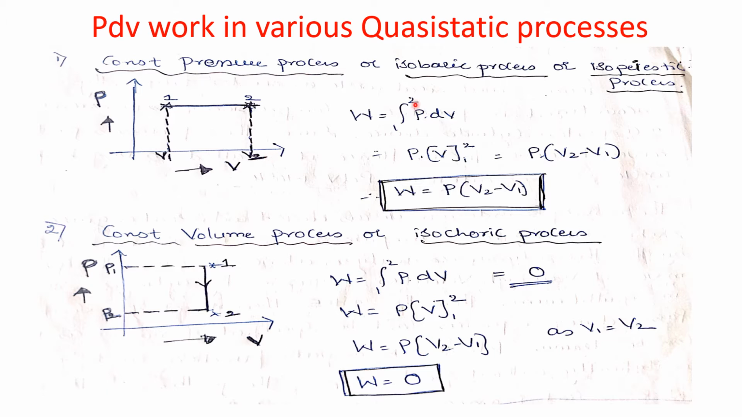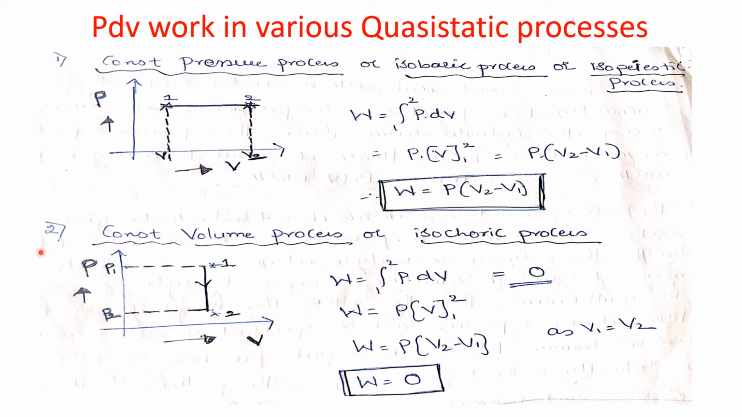How are we going to write the work done for a constant pressure process? The normal equation is the integration from 1 to 2 of P into dV. Pressure P is constant here, so I have taken P outside. The integration of dV will be V from 1 to 2, so it will be P into V2 minus V1. So the work done W for a constant pressure process is P into (V2 minus V1).